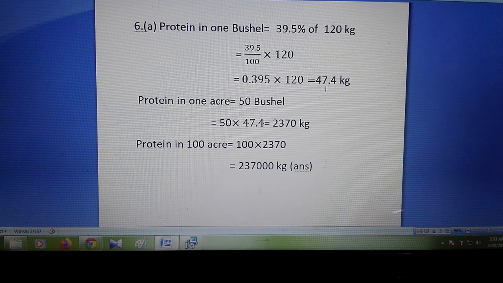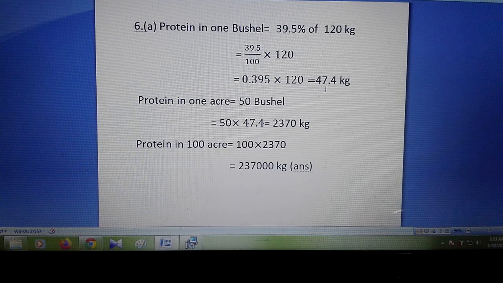And this is the protein in 1 bushel. So we have to find our protein finally in 100 acres. But it is also given in the book, protein in 1 acre equals 50 bushels. That means how much protein there will be for 50 bushels, that will be for the 1 acre.